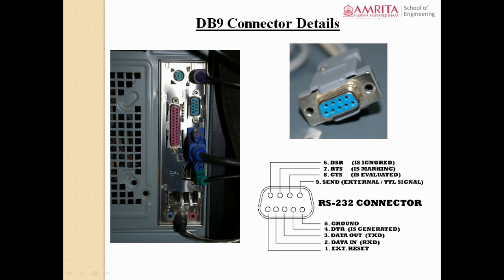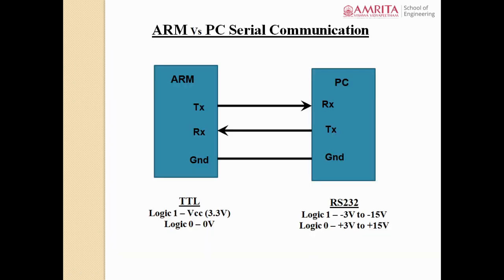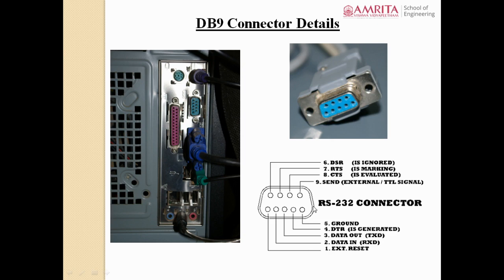So how will you make the connection between ARM and PC? From the ARM you need to connect TX to RX. Which pin of the PC is RX, and which pin is TX and ground? In this PC, TX will be 3, RX will be 2, and 5 will be ground.